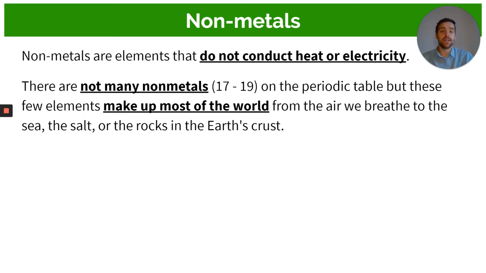So non-metals, there aren't many non-metals on the periodic table, but these few elements make up most of the world, from the air we breathe to the sea, the salt on all the rocks in the Earth's crust. Okay, so basically all I'm saying is there's 17 to 19 non-metals. There's not a lot, okay? But of these non-metals, they actually make up a lot of the world we interact with, such as the rocks and the earth, water, sea, all of that. Yeah, the only thing that characterizes them as a non-metal is they do not conduct electricity, or they don't conduct heat and electricity very well. They can if you put enough heat or enough electricity through them. All right, so that's a non-metal. Should be pretty simple and straightforward.